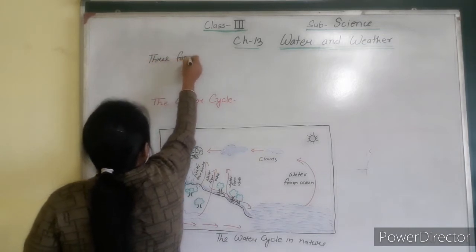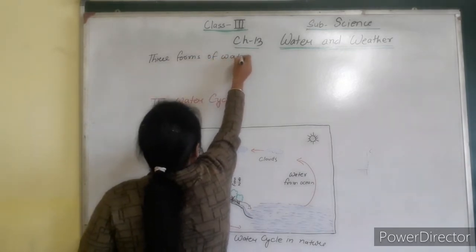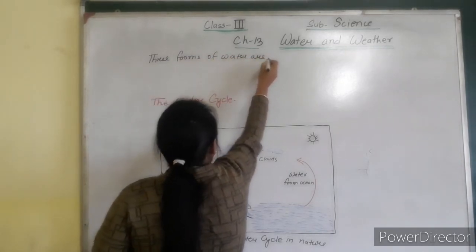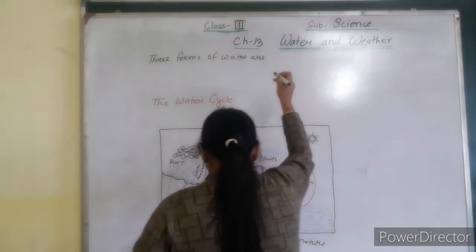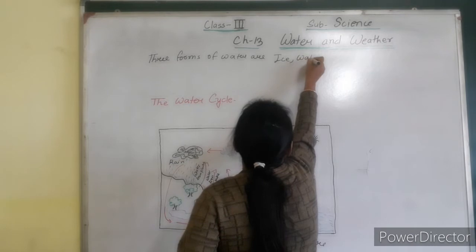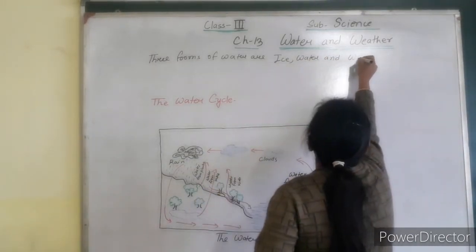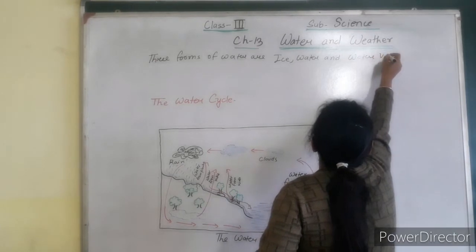Three forms of water are ice, water and water vapor.